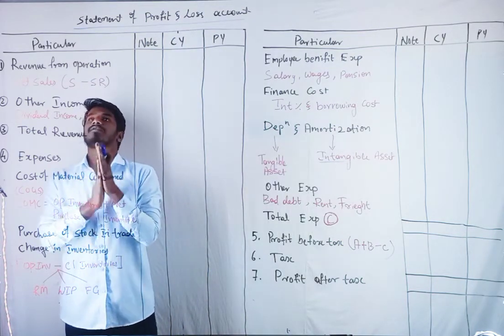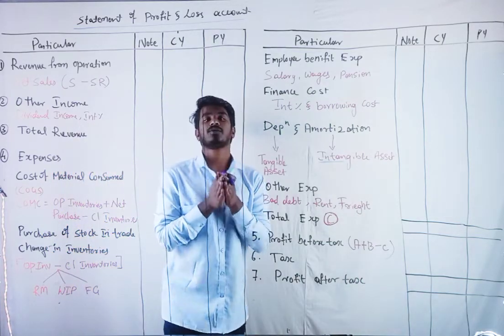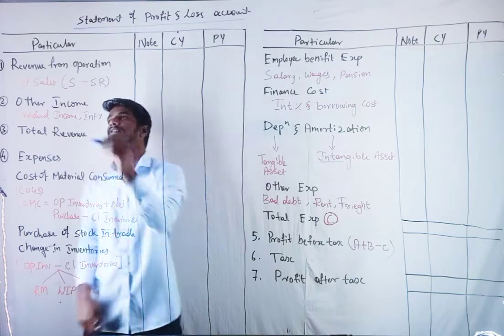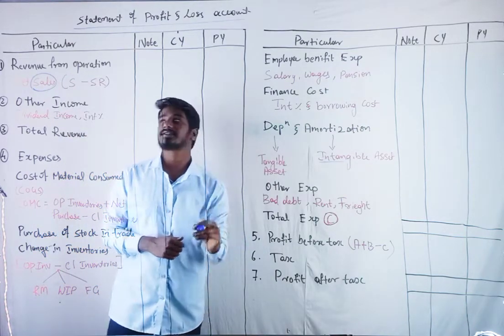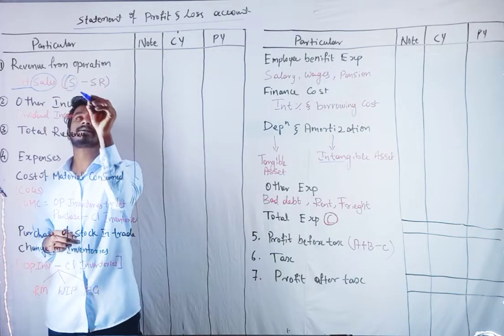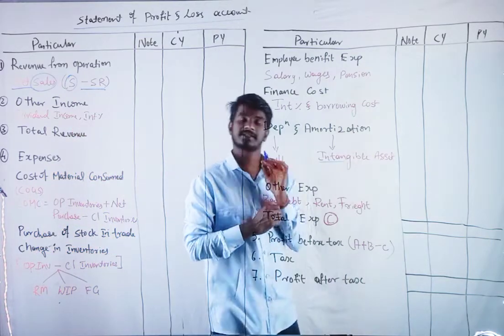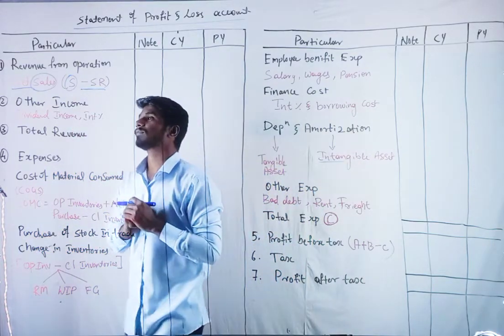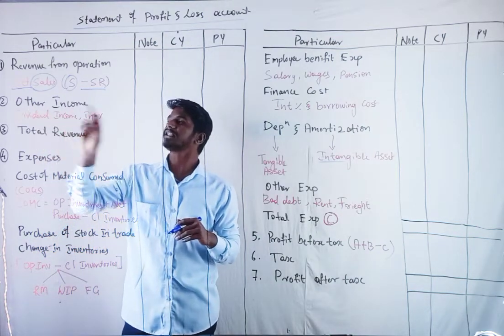Revenue from operations. The first thing will be revenue from operations. It means sales, that is, net sales. What do you mean by net sales? Sales minus sales return will be the net sales. Is that correct? Yes.